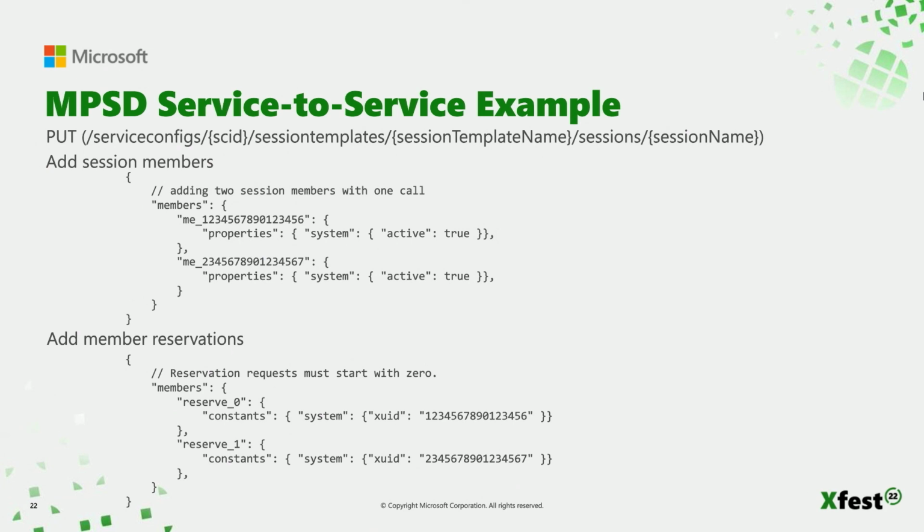Now, here are a few examples of service-to-service calls to update members in an MPSD session. You can see in the URI the same values that would normally have been passed as parameters in the client API. The first block shows a pair of users being added directly to a session in the active state. The second shows adding member reservations. Being able to update multiple users and properties at once is one of the benefits of using these service-to-service calls.